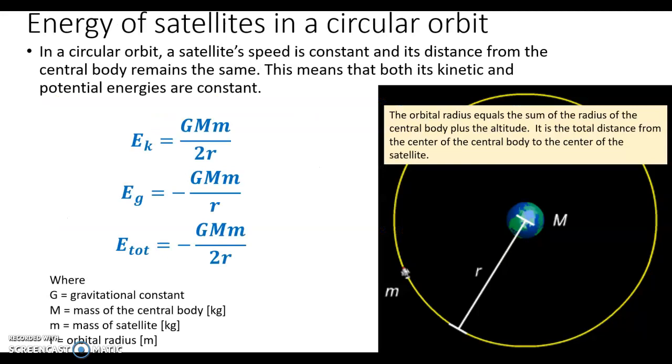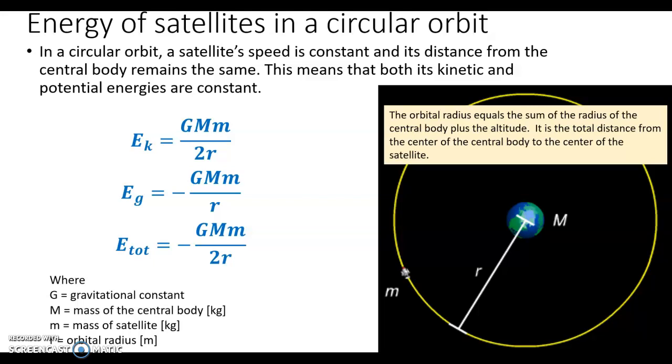Here are the equations that can be used to calculate the kinetic and gravitational potential energy and total energy of a satellite in circular orbit. Remember, in a circular orbit, the orbital radius is constant.